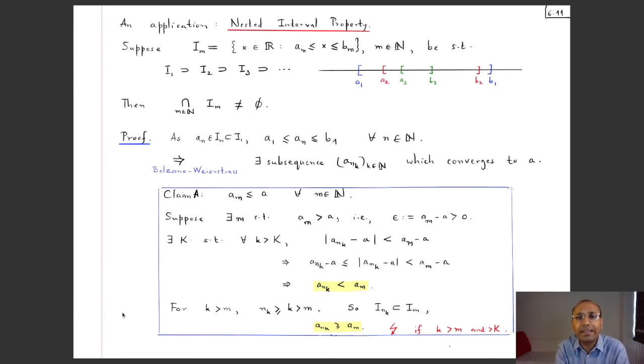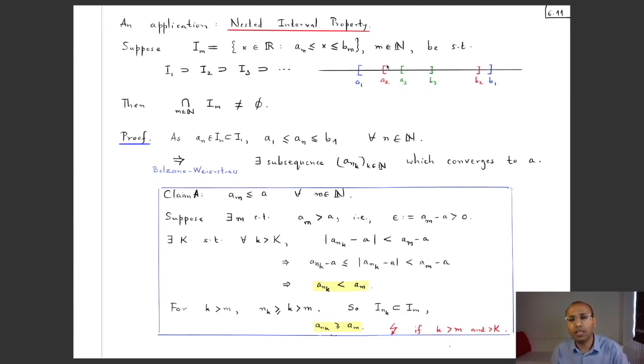Okay, so this was just a curious fact, and let's continue with one last consequence of this Bolzano-Weierstrass theorem, which I call the nested interval property of the real numbers. So what does this say? Suppose I have a list of sets of this form. For every natural number m, I have a set which I call Im, which comprises real numbers which are bigger than or equal to am and less than or equal to bm. Okay, and this list of sets I1, I2, I3 and so on are nested in the sense that I2 is included in I1, I3 is included in I2, I4 is a subset of I3,